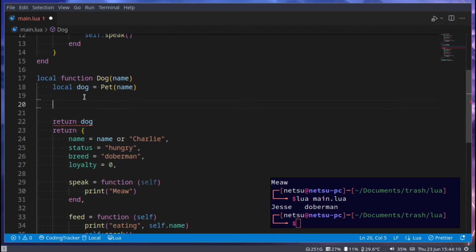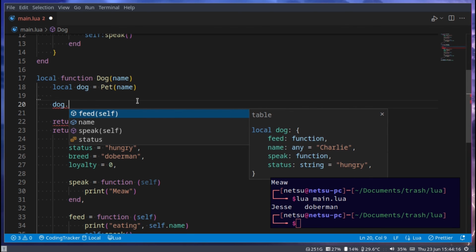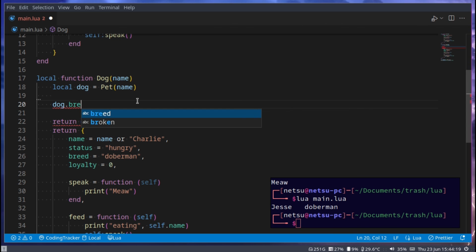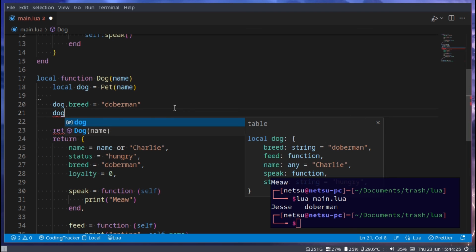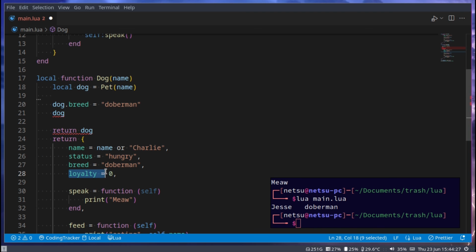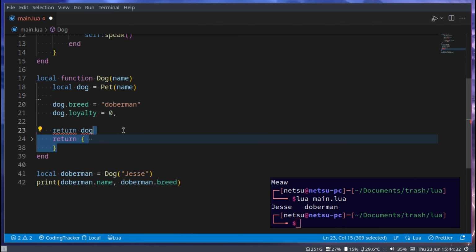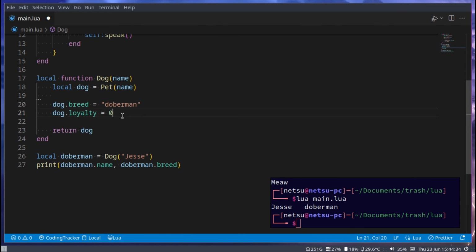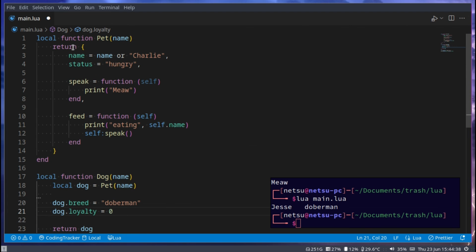And then instead of creating this object here, we can now just append to this already existing one. So dog dot breed, and we can make that equal to this right here. Dog, and then dot loyalty, like that. And then we can remove this part here. And now we have successfully inherited all of the properties that are being returned here.